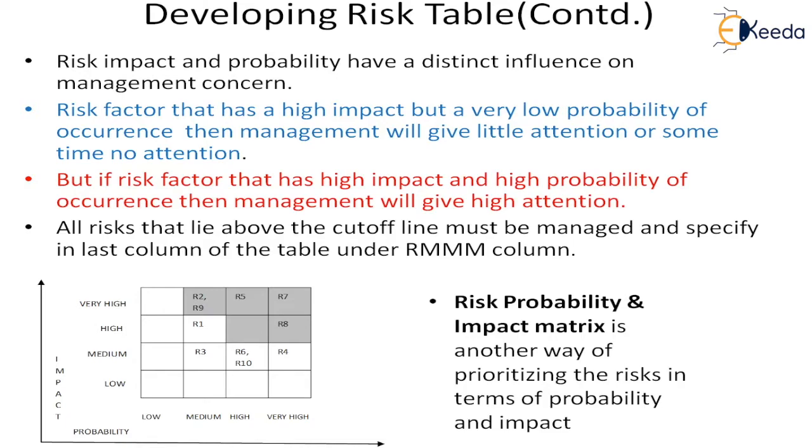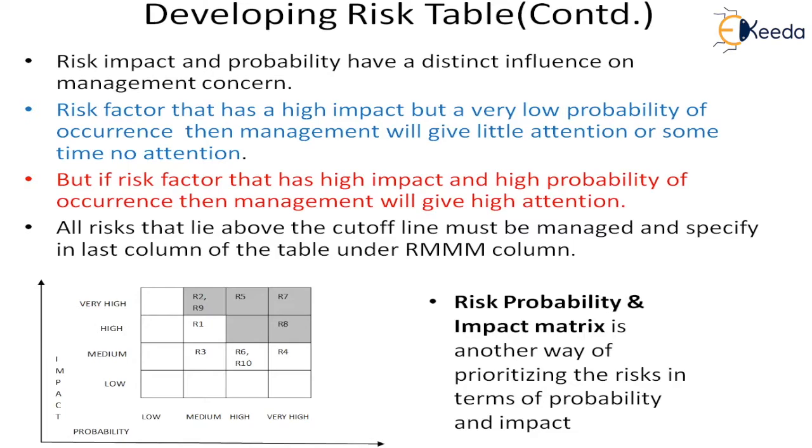If you see this picture, this is just another way of denoting the risk table. Instead of a tabular diagram, we have used a matrix kind of structure. It is normally called the risk probability and impact matrix, and this is also very highly used in the software world.